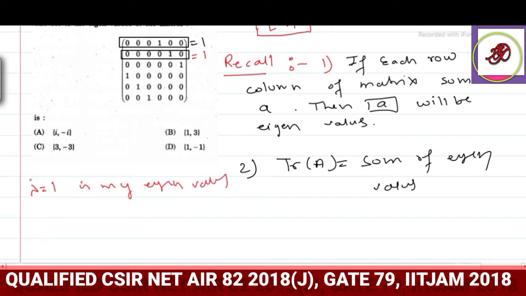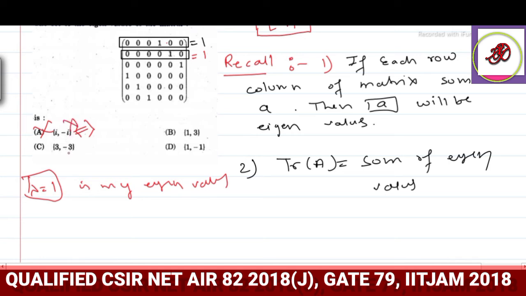Okay, lambda equal to 1 is my eigenvalue, and if we see the behavior of this matrix, this is nothing but a real symmetric matrix. So that means real symmetric matrices have real eigenvalues. So the complex part is going to vanish. So this option is not possible, right? If 1 is my eigenvalue, and we know real symmetric matrices have real eigenvalues, the complex part which we are getting in the eigenvalue is not possible. So I will discard this option.